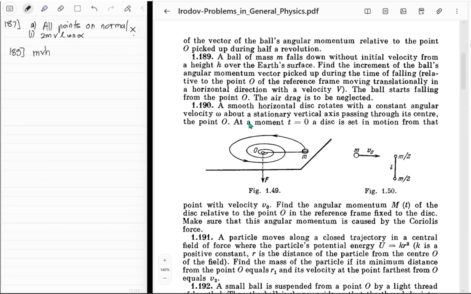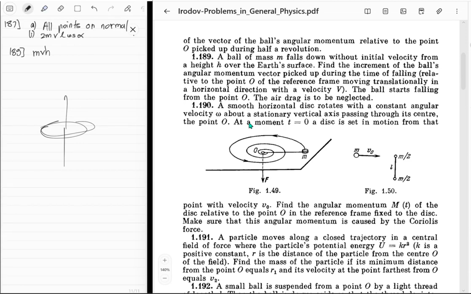So a smooth horizontal disk rotates with constant angular velocity omega about a stationary vertical axis. So like this, you got a disk rotating about this. Oh wait, I think they mean a large disk like that, passing through its center.